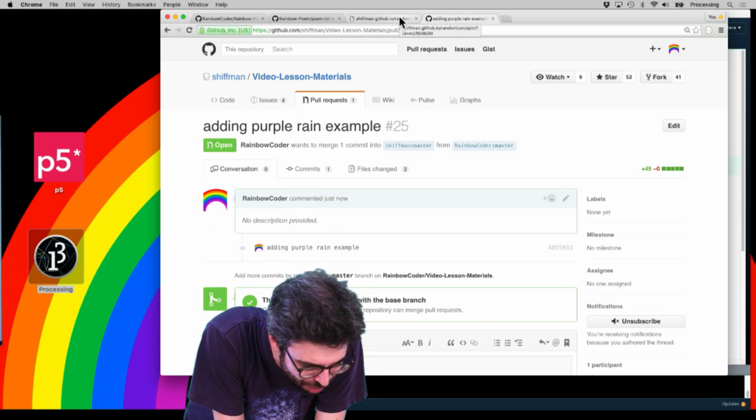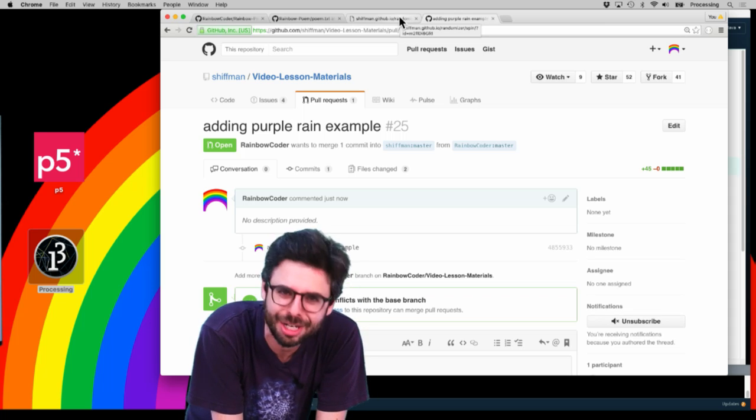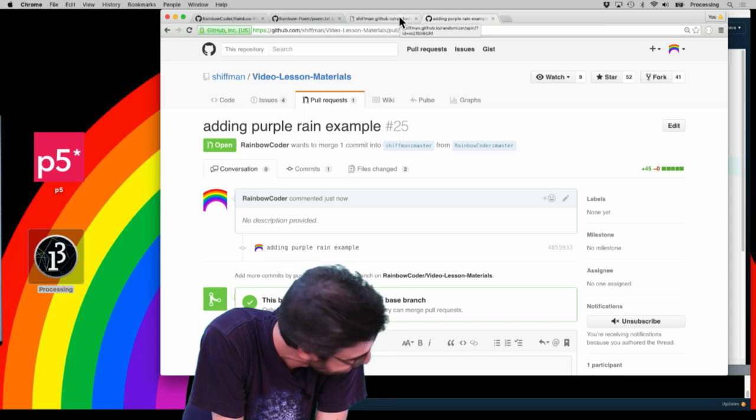Having the rain fall at various angles would make it pretty. Well, how come I couldn't think of that? That would have been good.